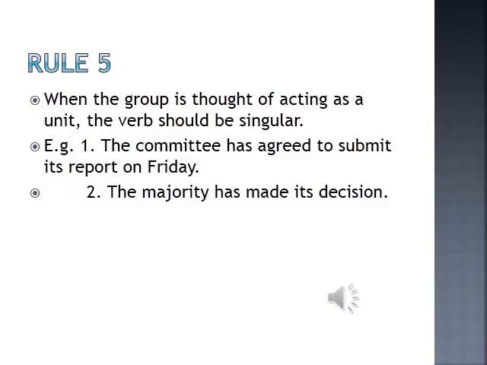The committee has agreed to submit its report on Friday. The majority has made its decision. So the majority as one body we are taking up, and therefore the verb will be singular.